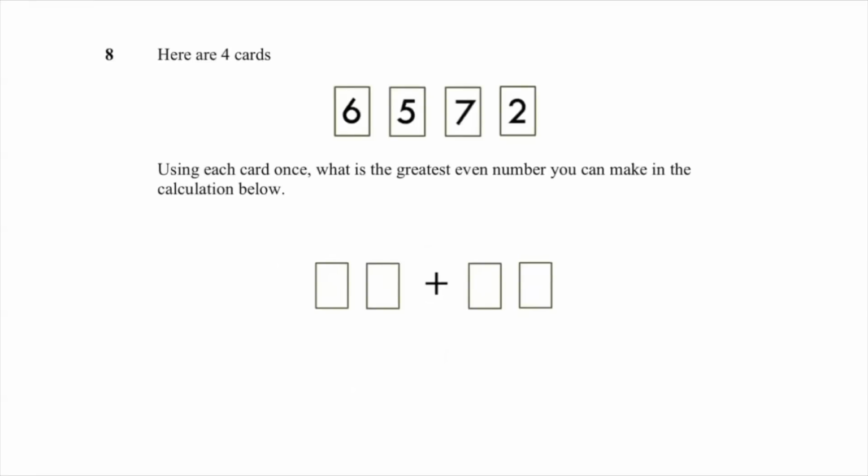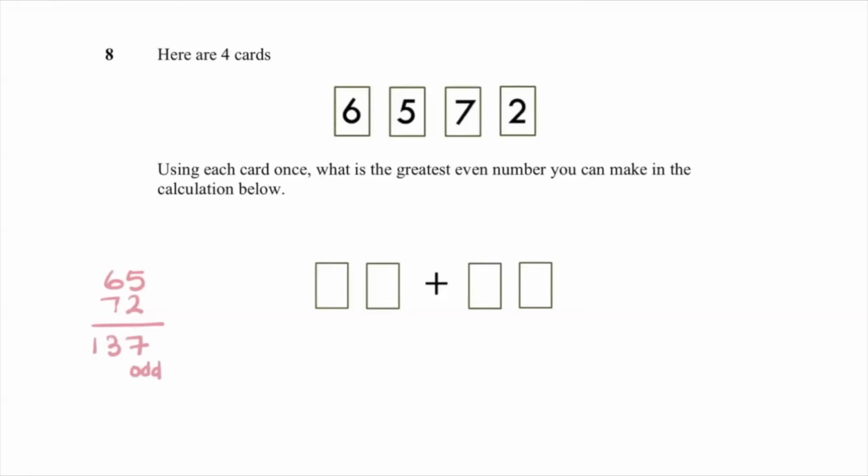Okay, we've got 4 cards with the numbers 6, 5, 7, and 2 on them. We're using the cards once, and we've got to work out the greatest even number we can make. Now, we would automatically try and make the 2 biggest possible numbers and see what we get with that. Now, when we add that, and remember, we've got our calculator, I've got an odd number. So by putting those together, that's not going to work.